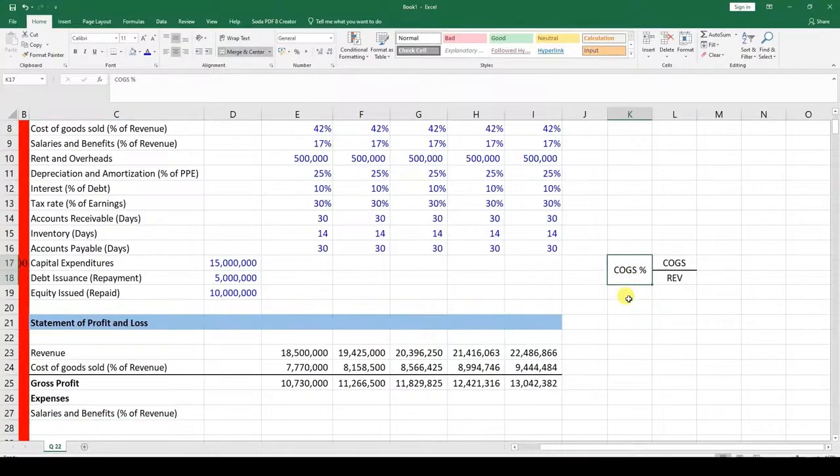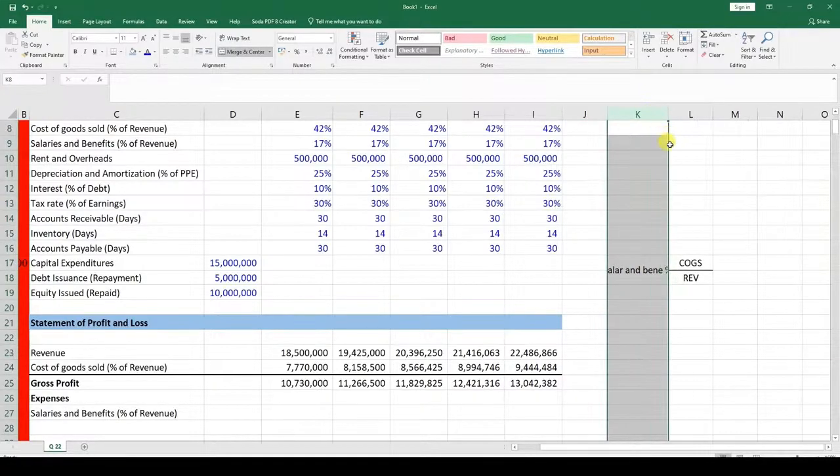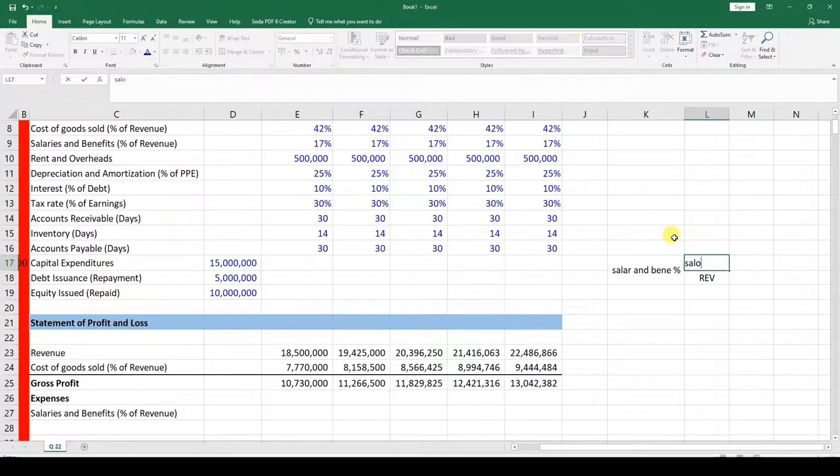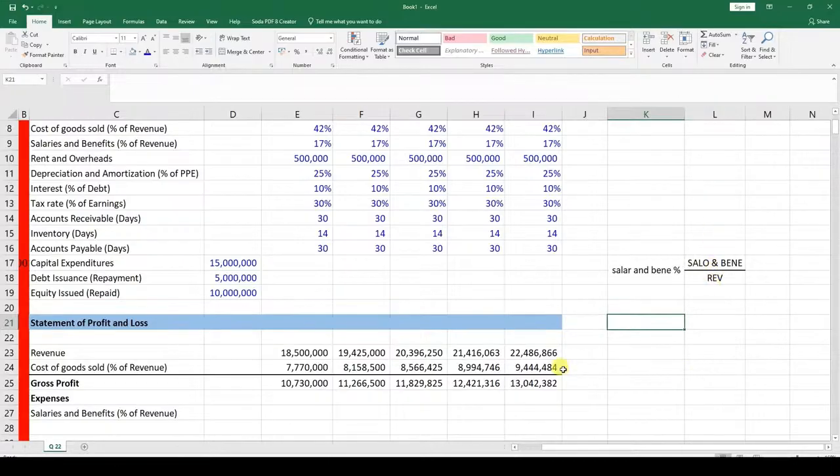So we can just change this formula. Salaries and benefits percent is given as salaries and benefits divided by revenue.